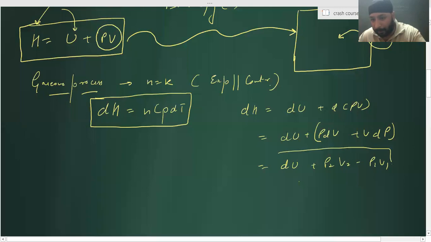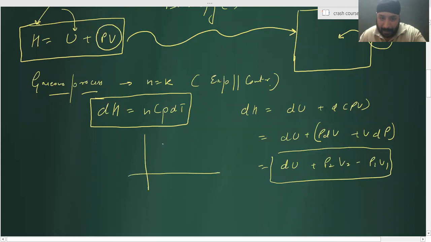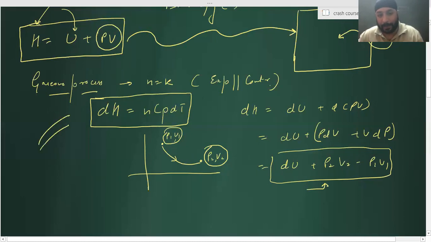Sometimes you will get a graph-type question where they'll say I have a gas which is changing like this, pressure is P1 V1 and final is P2 V2, and they'll ask you what is the enthalpy change. Understood? So you can use these direct variables for anything like this. Liquid system is there, gaseous system is there, any solid system is there. You have to use delta H like this. Understood? Otherwise, use dH is equal to nCp dT for every gaseous process. Any doubt in this?